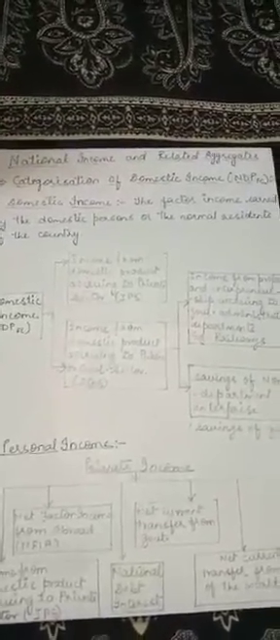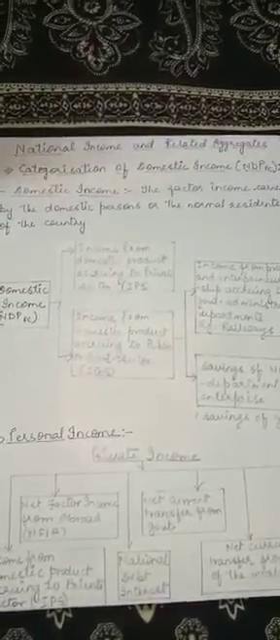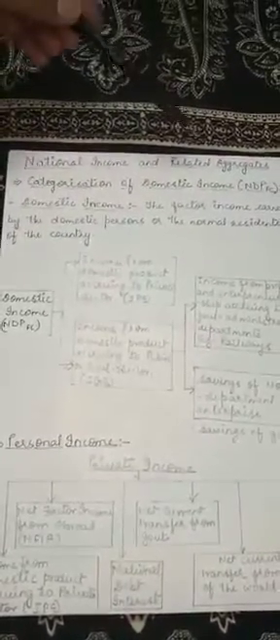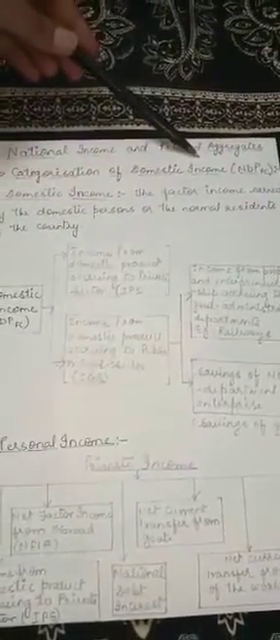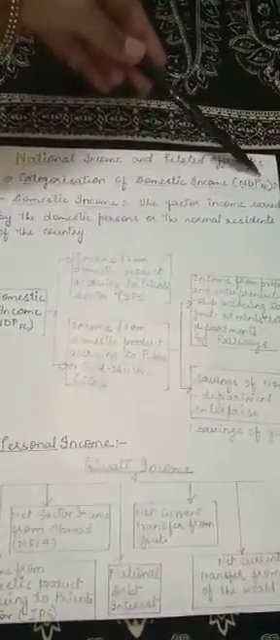Hello students, in the previous videos we have already discussed different basic concepts and different formulas which are required for the calculation of national income and which are related with the aggregates. Today we will discuss the categorization of domestic income. That means we will discuss in depth about domestic income. Domestic income means NDPFC, that is, net domestic product at factor cost. So we will discuss this in detail.